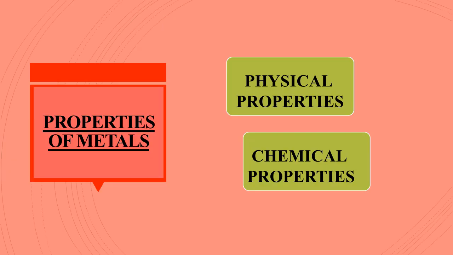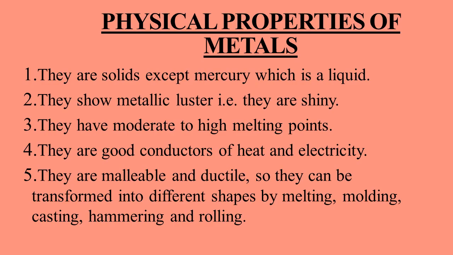Now you are going to learn the properties of metals, physical properties as well as chemical properties. Physical properties of metals mean how the metals look physically or apparently. Metals are solids except mercury. Mercury is the only metal on the earth which is a liquid. They show metallic luster. Luster means shine, meaning they are shiny. They have moderate to high melting points.